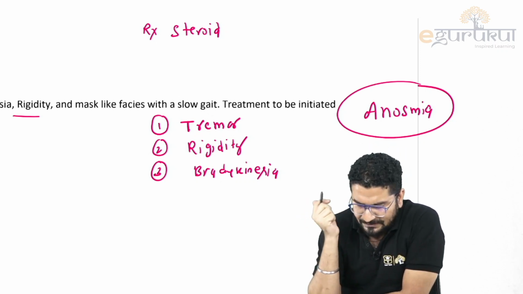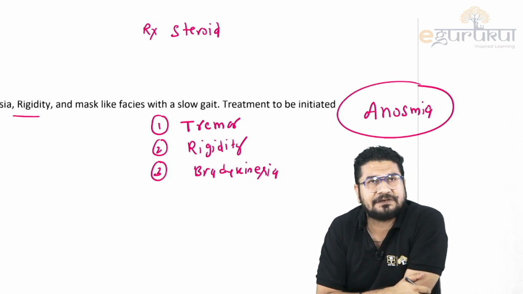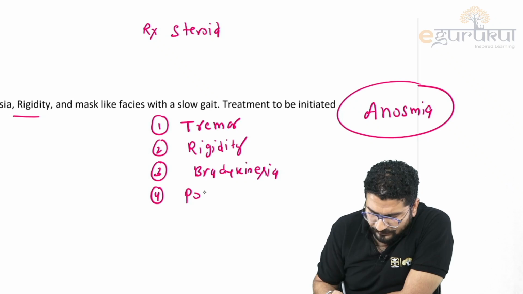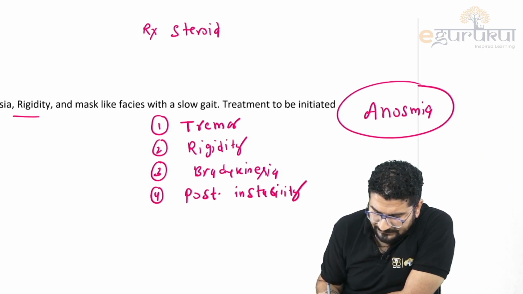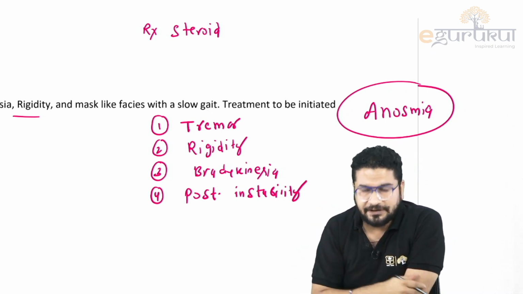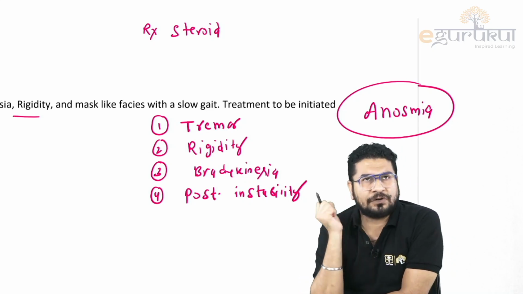Tremor, rigidity, bradykinesia are the classical triad, right? The fourth thing is that the patient can have postural instability. You can see other things like mask-like face, decreased blinking, festinating gait, and stooped posture.